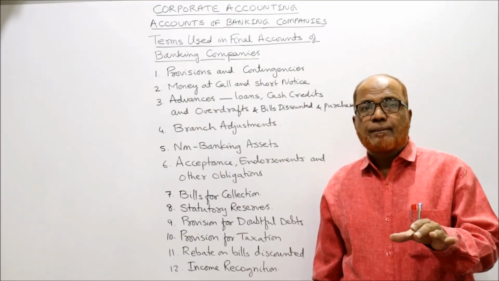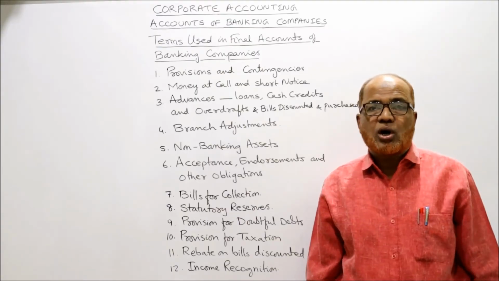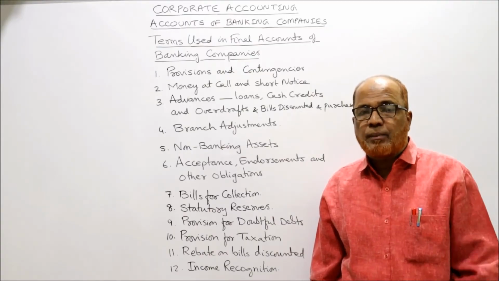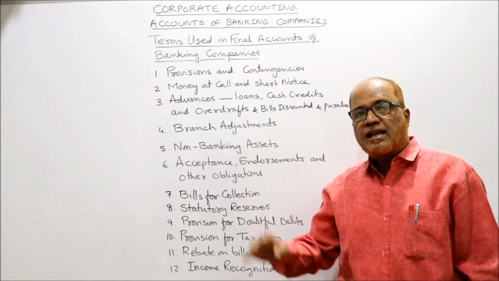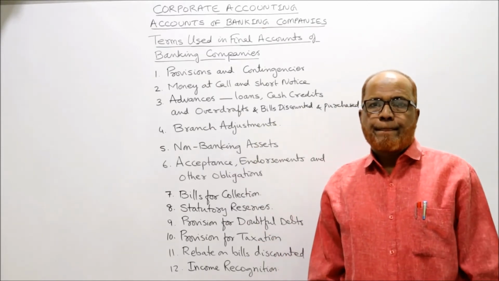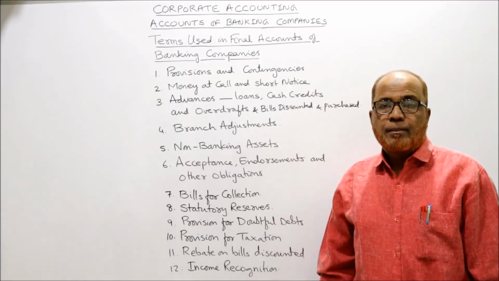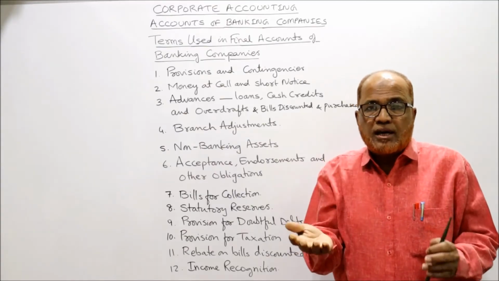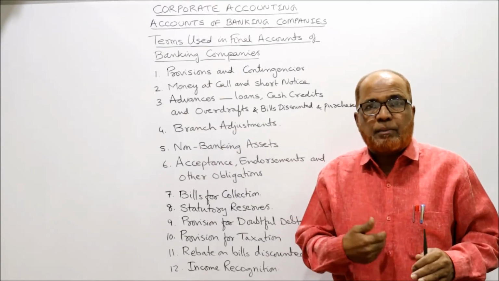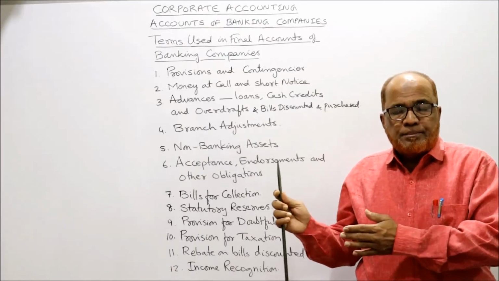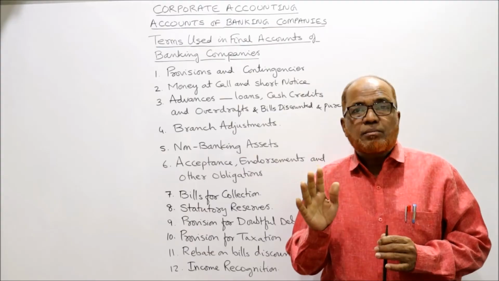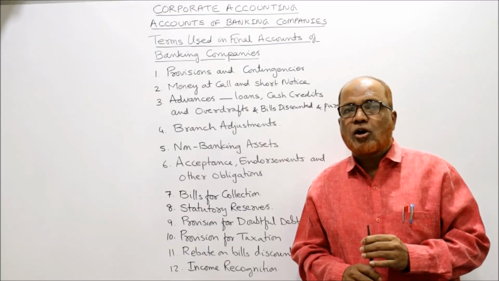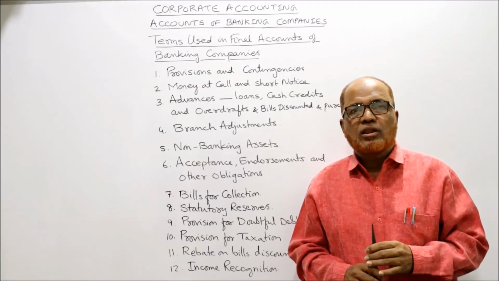In case of foreign trade, the seller is not sure, the seller will not deliver the goods until unless he is sure of receiving the payment. Example, the seller is in America and the buyer is in India. The buyer wants to buy the goods from the seller, but the seller is hesitant. Seller says, I'm not sure if I deliver the goods, is there any surety, guarantee that I will get the payment from you? So the seller will not deliver the goods. The seller wants some guarantee. The seller does not have any trust in the creditworthiness of the borrower, they cannot depend on the word of the mouth.